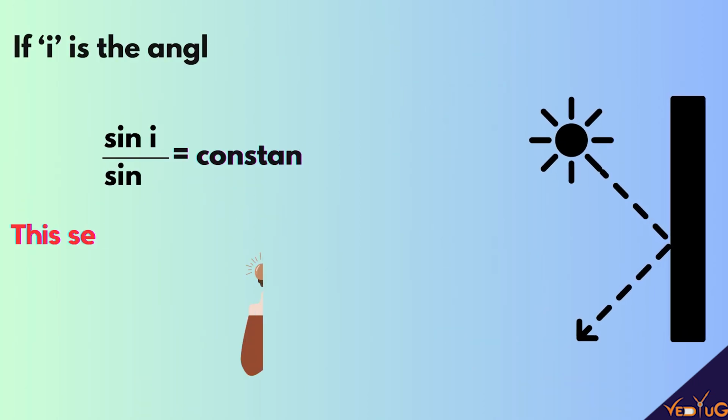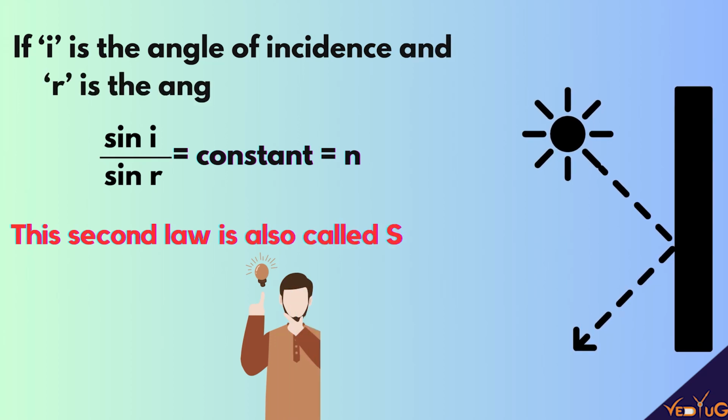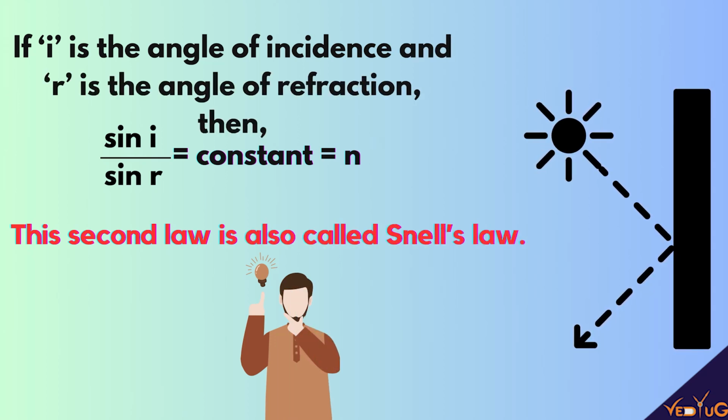If i is the angle of incidence and r is the angle of refraction, then sin i divided by sin r will be equal to a constant. We call it n. This second law is also called Snell's law. So dear friends, you have to keep this in mind as well.